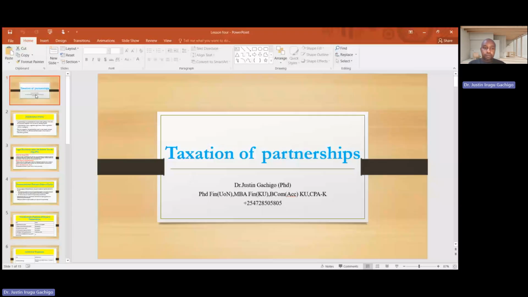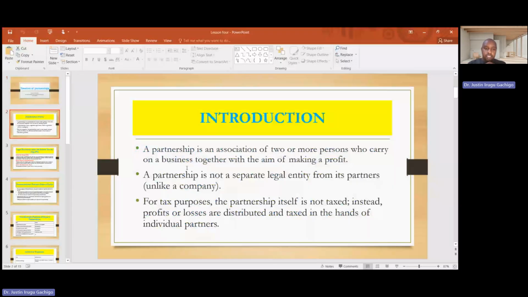Now, from the introduction, we can say that a partnership is an association of two or more persons who carry on a business together with the aim of making a profit. That is to say, marriage is a partnership, but it is not for profit making. A partnership is not a separate legal entity from its partners, unlike companies. When you look at the various forms of business, we look at companies, partnership, sole proprietorship, joint venture and others.